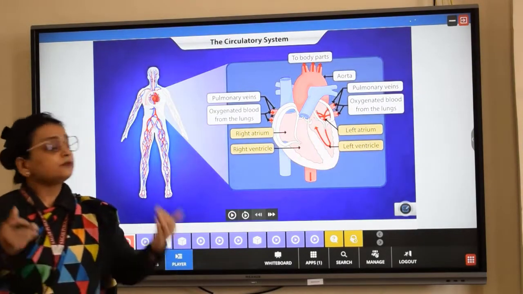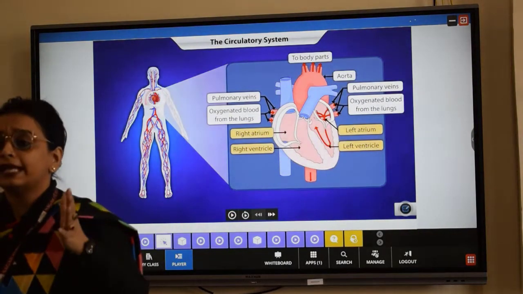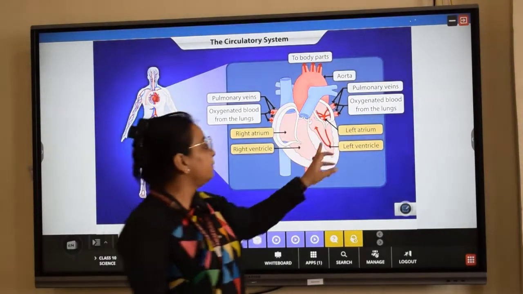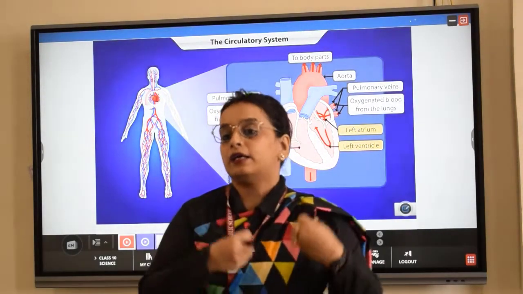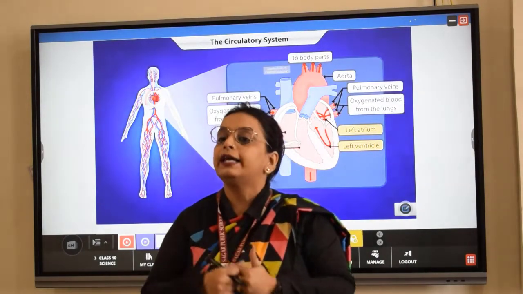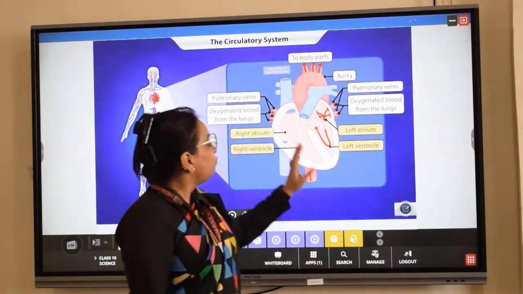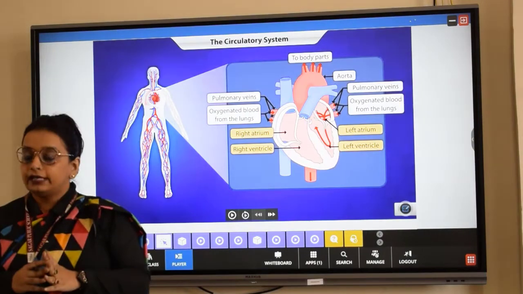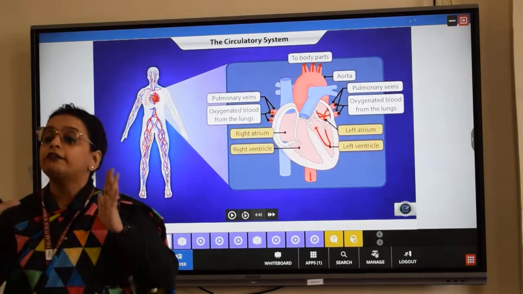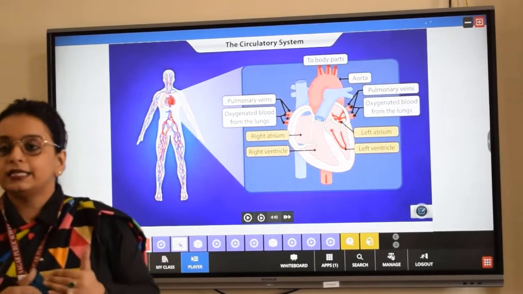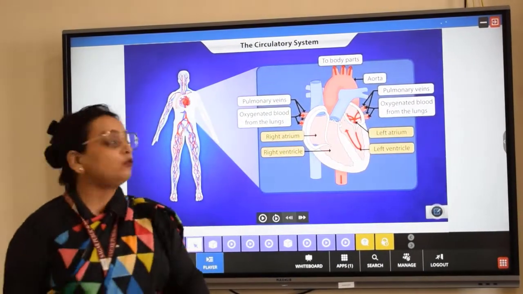Now, once the auricle or the atrium contracts, which atrium? The left atrium, the oxygenated blood from the left atrium is pumped into the left ventricle, right? And once the blood is pumped into the ventricle, both the ventricles, the right ventricle and the left ventricle, will contract simultaneously and the blood is pumped out from our heart.